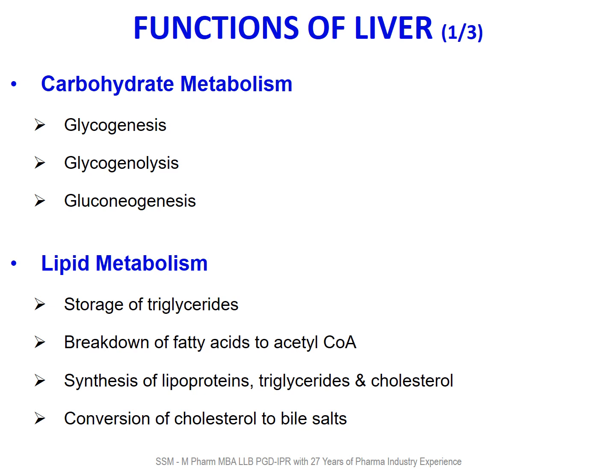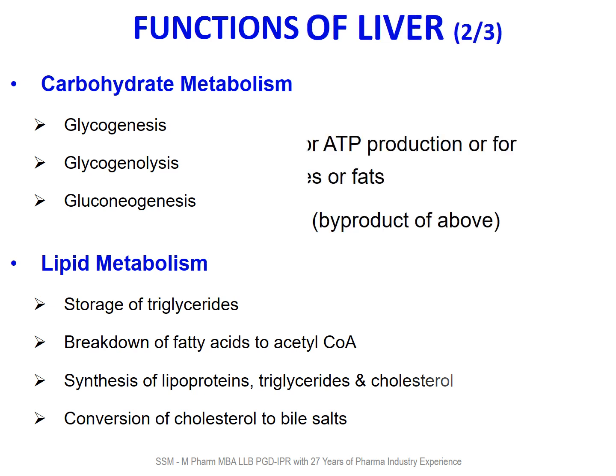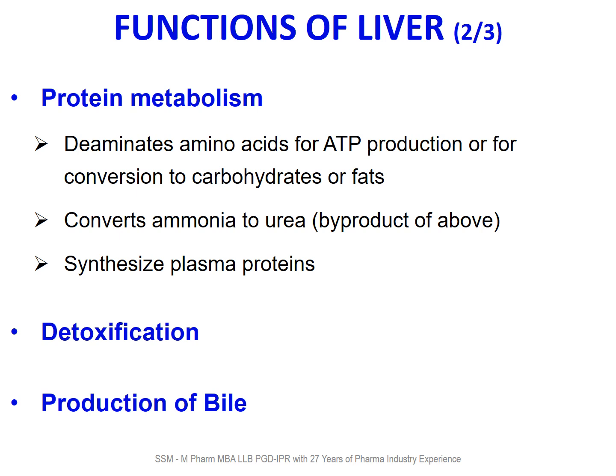Next function is lipid metabolism. It is associated with storage of triglycerides and breakdown of fatty acids to acyl coenzyme A, synthesis of lipoprotein, triglyceride, cholesterol, conversion of cholesterol to bile acid. It all happens in the liver. Next function is protein metabolism. It deaminates amino acid for ATP production and for conversion to carbohydrate or fats. Liver converts ammonia to urea, which is a byproduct of the above process.